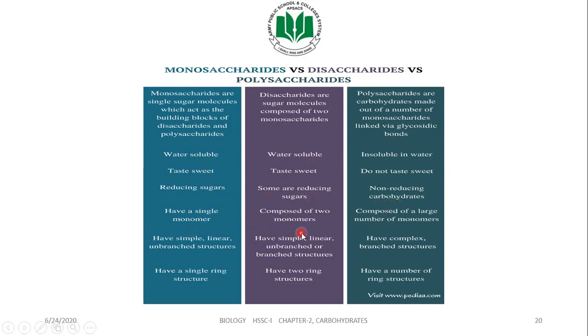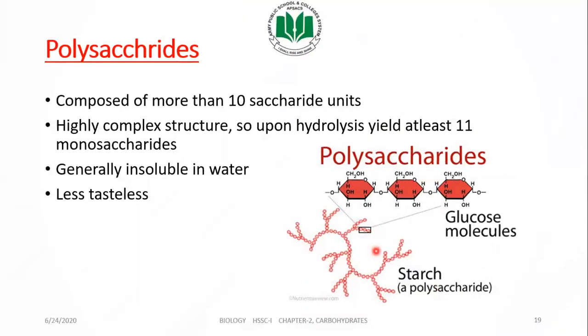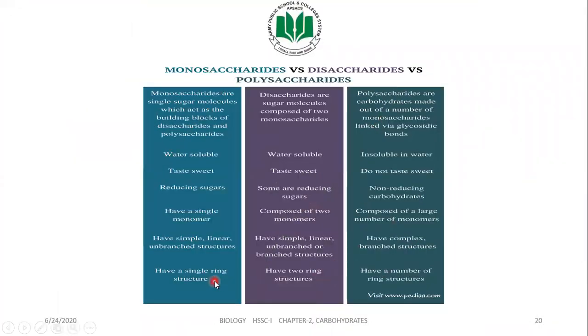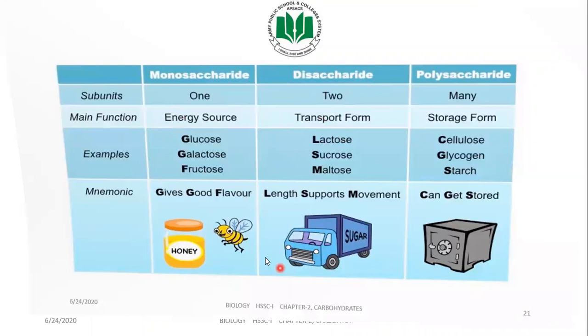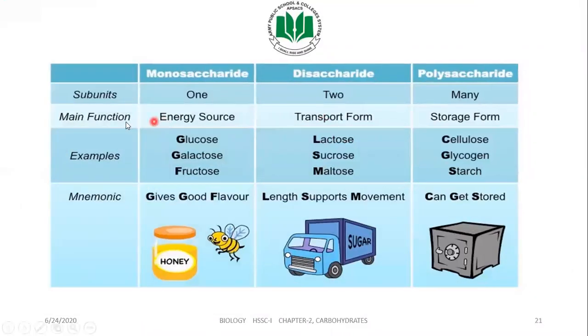They have a single monomer. Disaccharides are composed of 2 monomers, and polysaccharides have a larger number of monomers, more than 10. Monosaccharides are simple unbranched structures, simple or linear. Whereas in polysaccharides, we just saw the structure of starch, it has branches. See here, branches are formed, with small monomers attached to each other. The third thing is that monosaccharides have a ring structure, disaccharides have 2 rings, and polysaccharides have many rings. So that was a quick comparison of 3 kinds of carbohydrates.